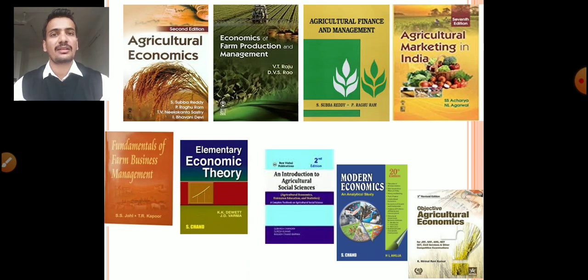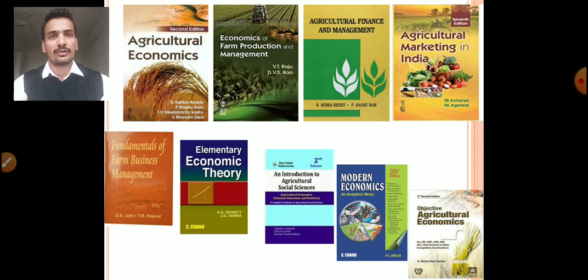Firstly, clear your concepts from the books of Subhash Chandra and Subba Reddy. These books are very important: Agriculture Economics by Subba Reddy and An Introduction to Agriculture Social Sciences by Subhash Chandra. If you have sufficient time, then you go for the specific books of finance, marketing, and farm management. For the introductory part or for basic concepts, you can use the book of K.K.